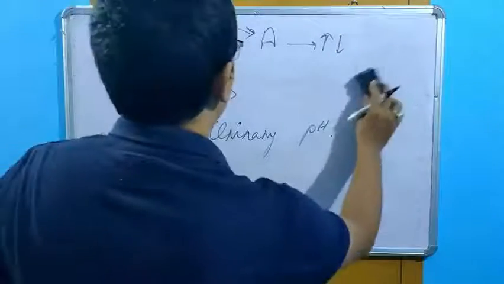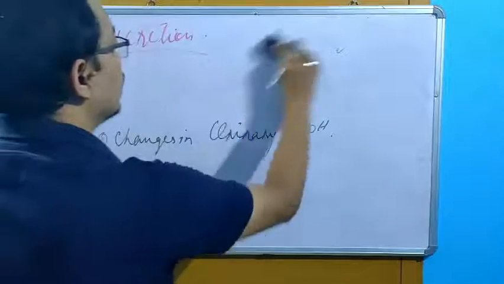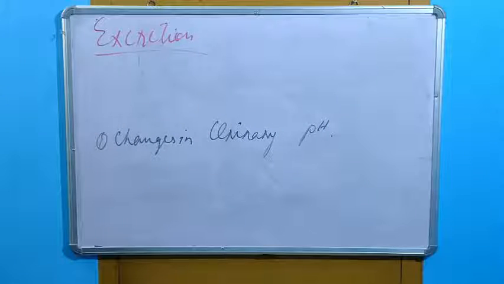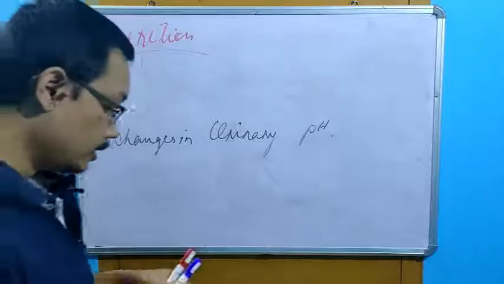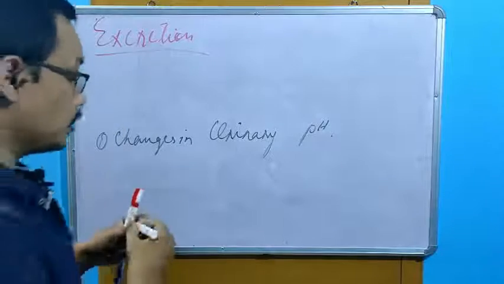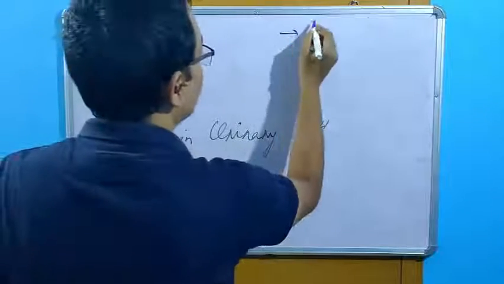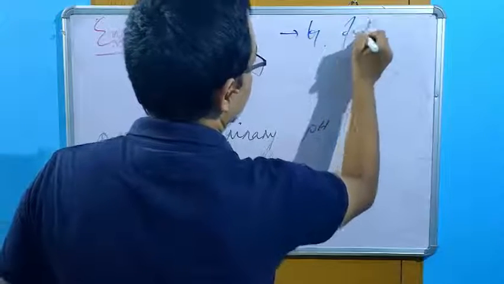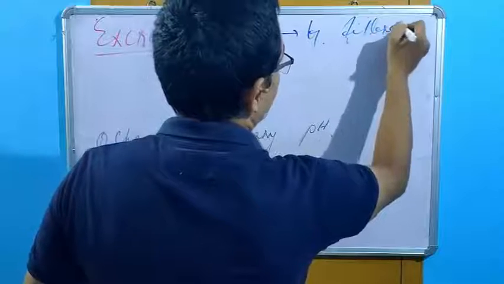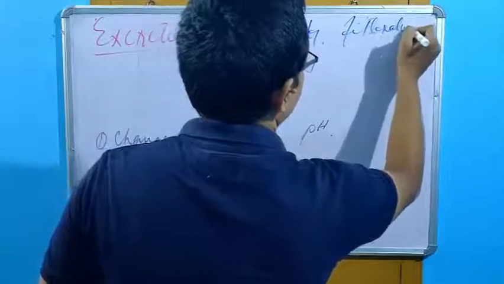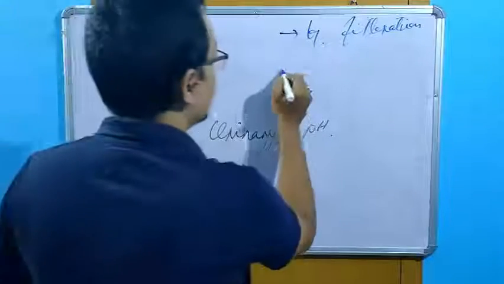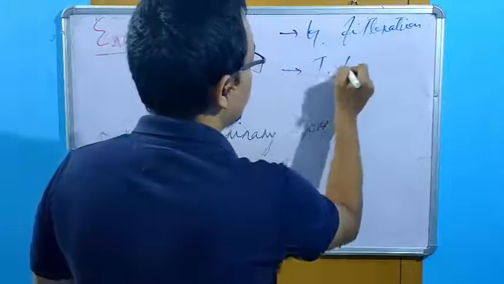Now, if we speak about urinary excretion, there are three main mechanisms. We studied already. The first one was glomerular filtration.